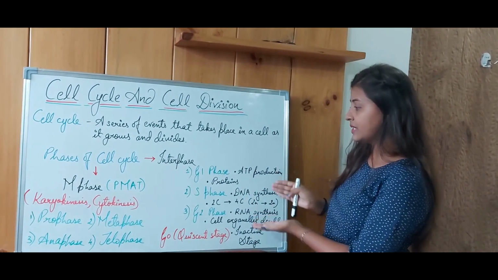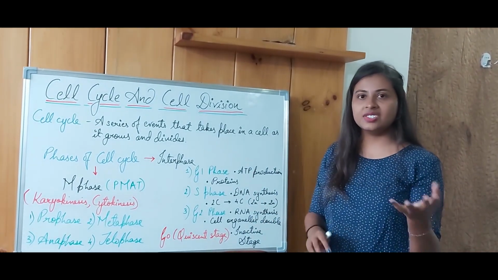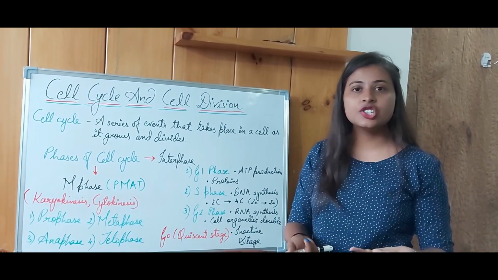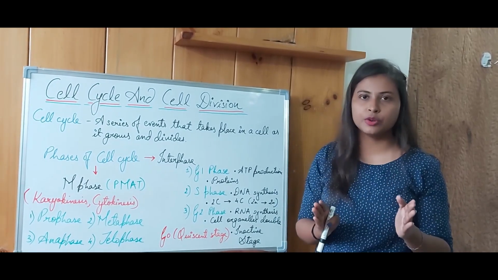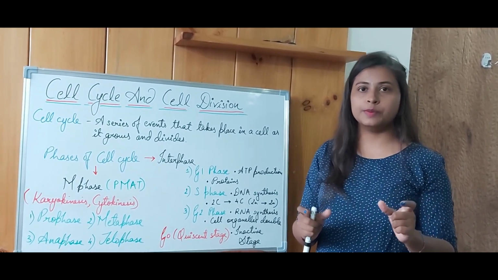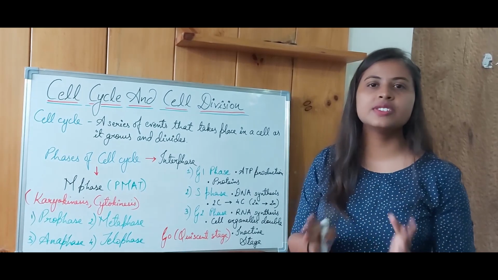Then next comes the S phase. As the name suggests, it is the synthesis phase, where the actual DNA replication takes place, right? Now remember one very important thing: the number of chromosomes, that is, in us humans, is 46 chromosomes, right?